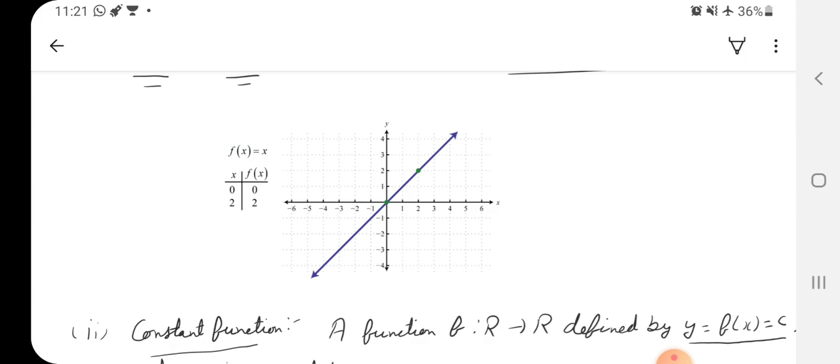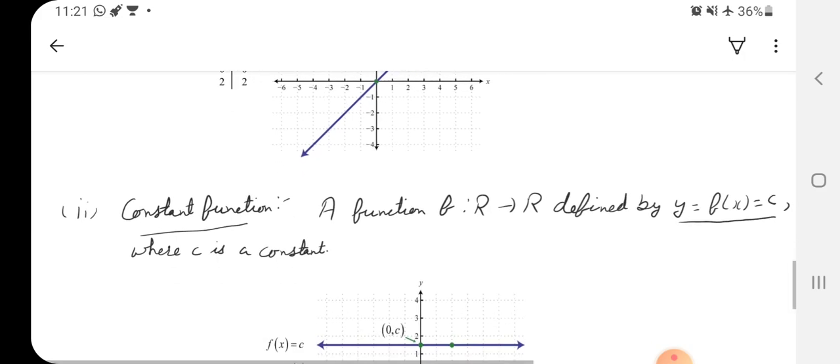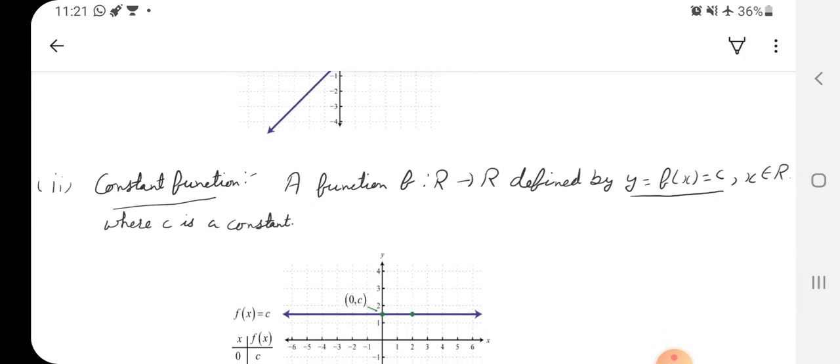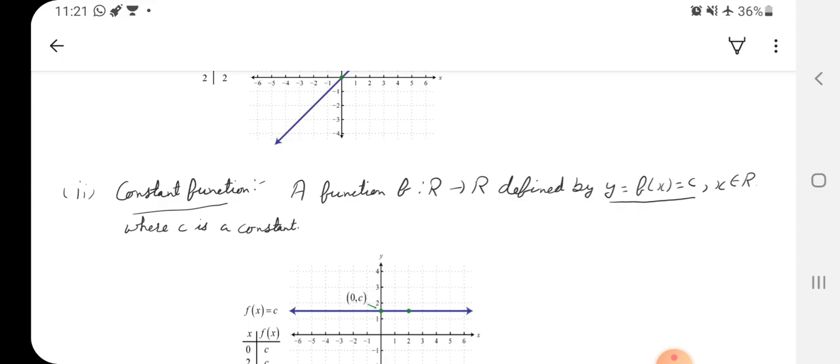So this type of graph you can plot also, right? Now next, last topic of today's class, the constant function. A constant function is a function f from R to R. Now this is also from R to R, so this will also be a real function, right? Defined by y equals f(x) equals c. Whatever element x I am taking, the output is not changing because the output is not depending on x.